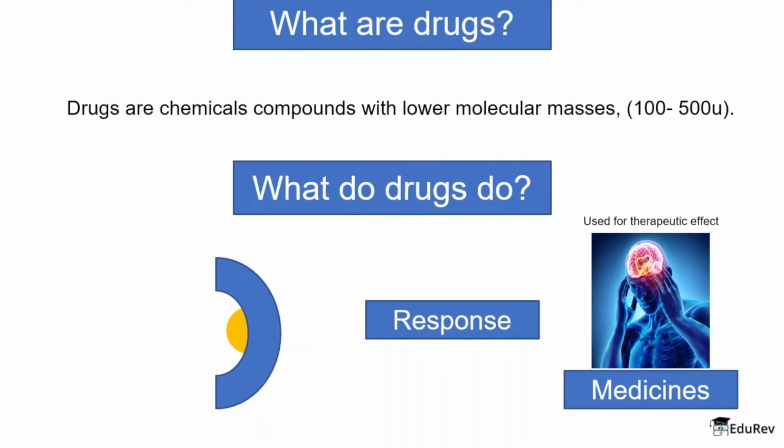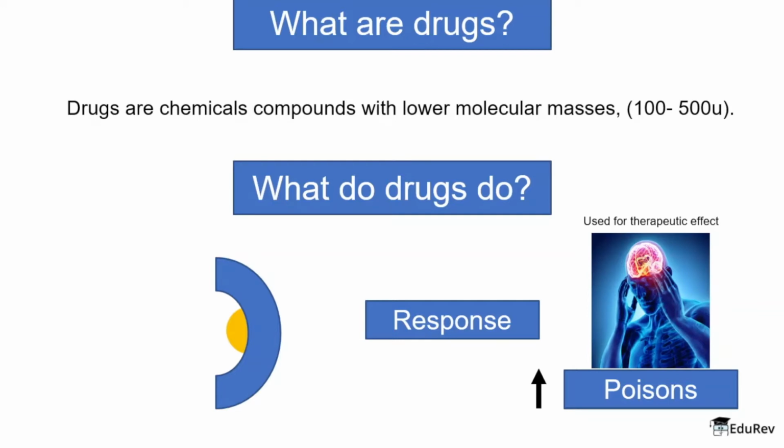But at the same time, we should understand that drugs actually are not very good when taken in higher quantities. So when the quantity of these drugs in our body is increased, that is when they become poisons. So this is the difference between a drug and a medicine. The quantity is the main difference, and the type of response that it produces.